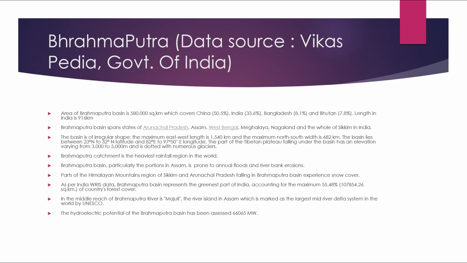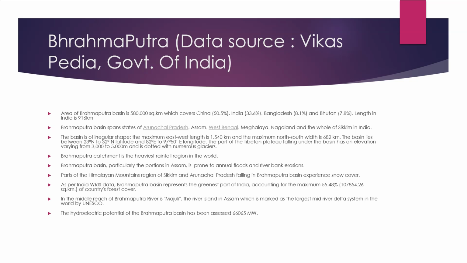Now let's talk about Brahmaputra River. So the area of the Brahmaputra Basin is about 5 lakh 80,000 square kilometers, which covers 50.5% China, 33.6% India, 8.1% Bangladesh and 7.8% Bhutan. Length in India is about 916 kilometers.